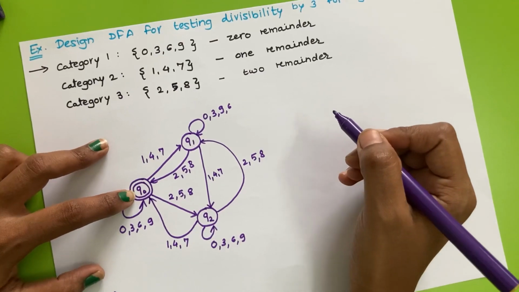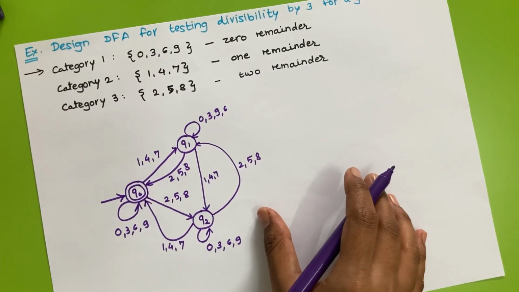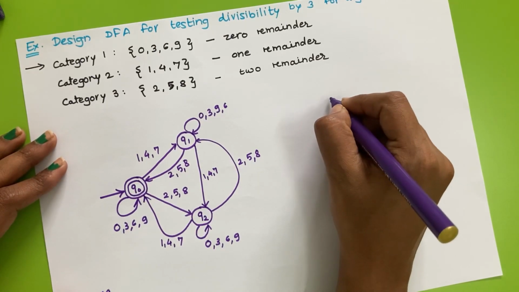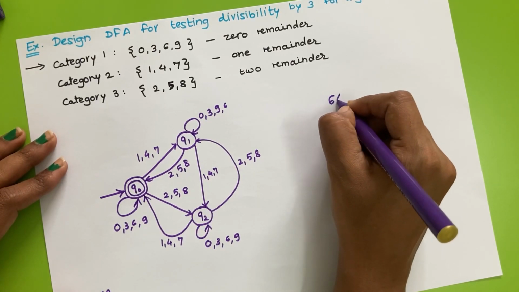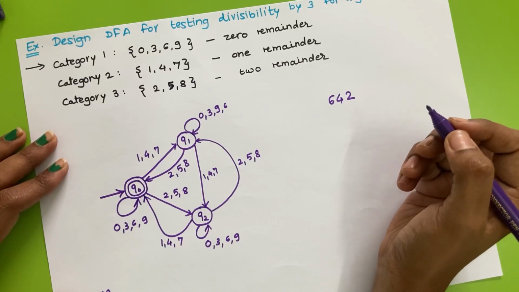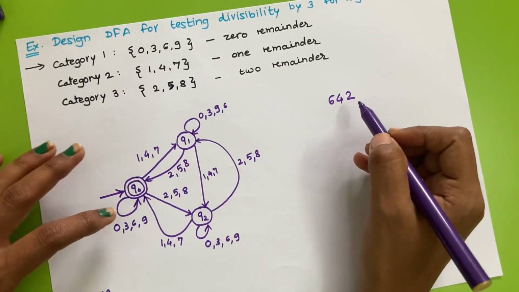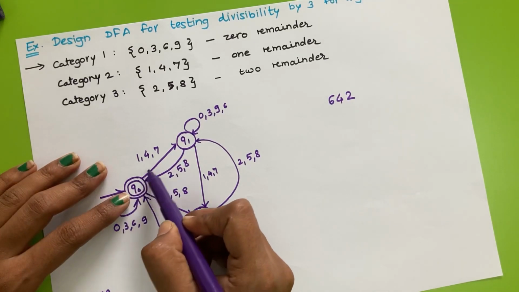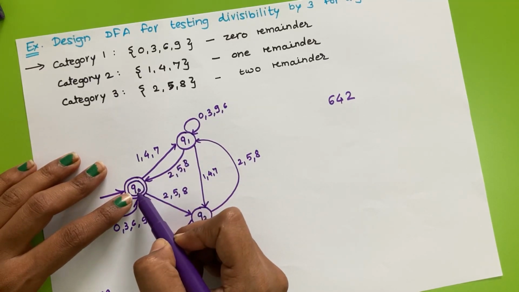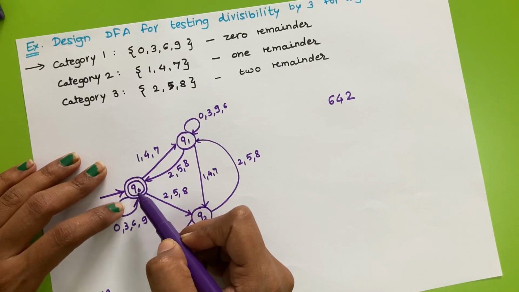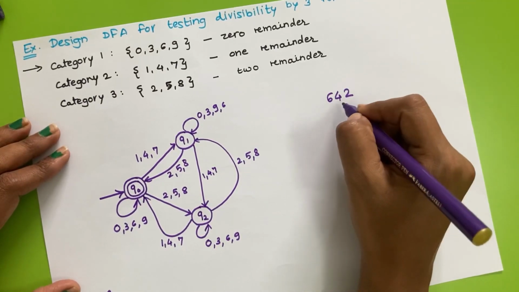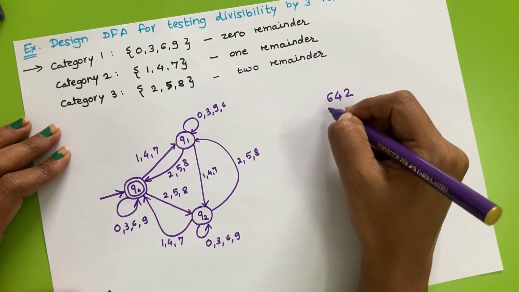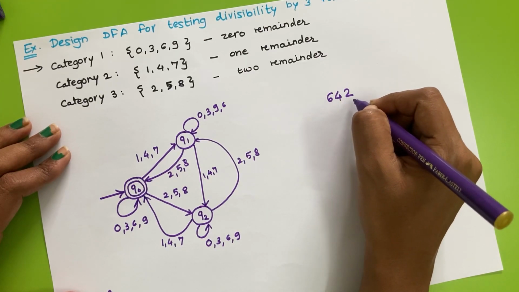Let's consider some examples of numbers. Suppose we have the number 642. How will this number be accepted by the finite automata? 6, then 4, then 2 will go to state Q0, and Q0 is my final state. Let's see whether this number is divisible by 3.